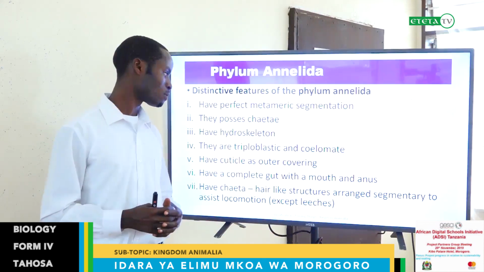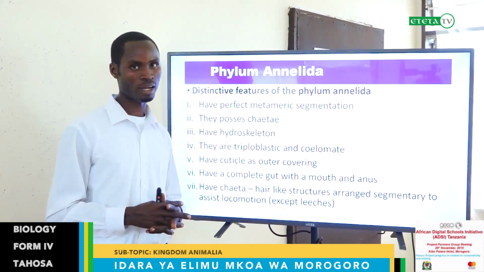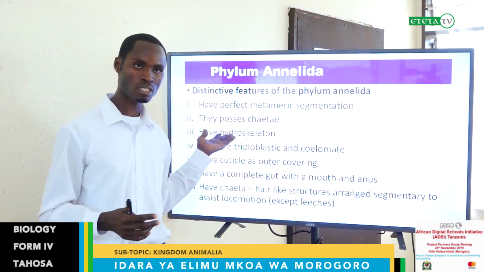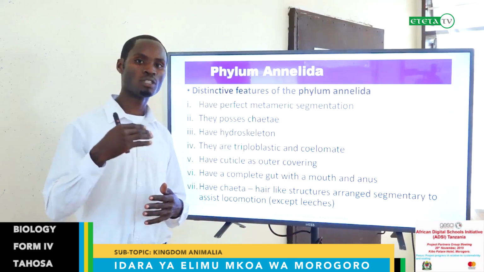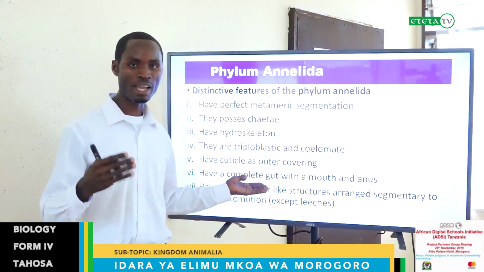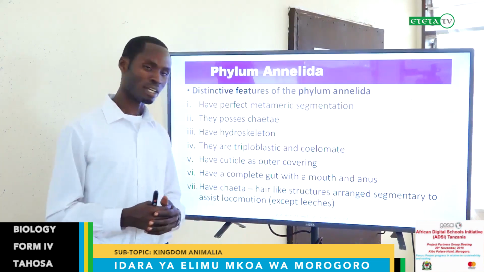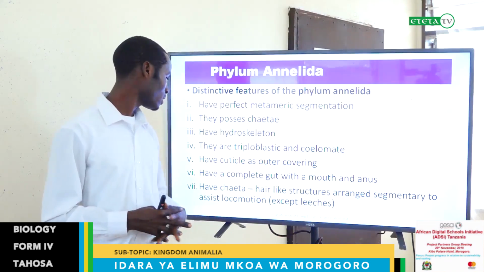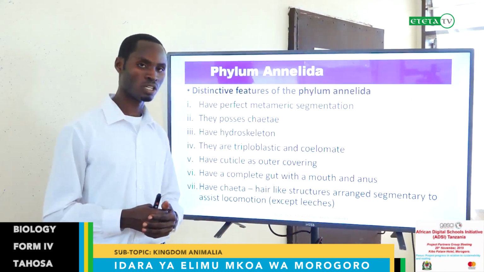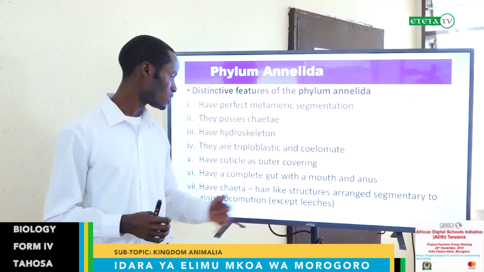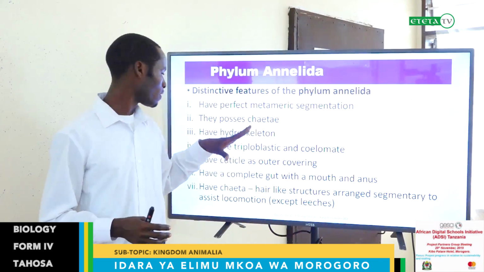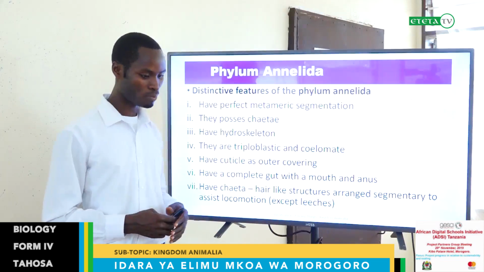They have a complete gut with a mouth and anus. Again, this one has a complete gut compared to the one in Platyhelminthes, which had an incomplete gut. They have chaeta. This is a hair-like structure arranged segmentally to assist locomotion, except in leech. Leech don't have this kind of chaeta. I say these are the structures which enable them to move.